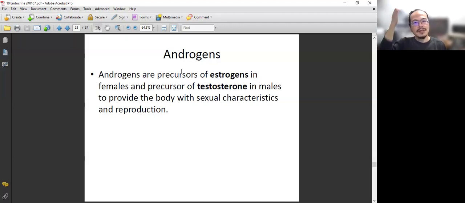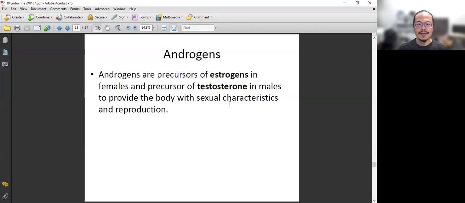But in our body, females can convert that androgen to female sex hormone, and males can convert that androgen to male sex hormone. The female sex hormone is estrogen. The male sex hormone is testosterone. So that's that. Now you know everything.